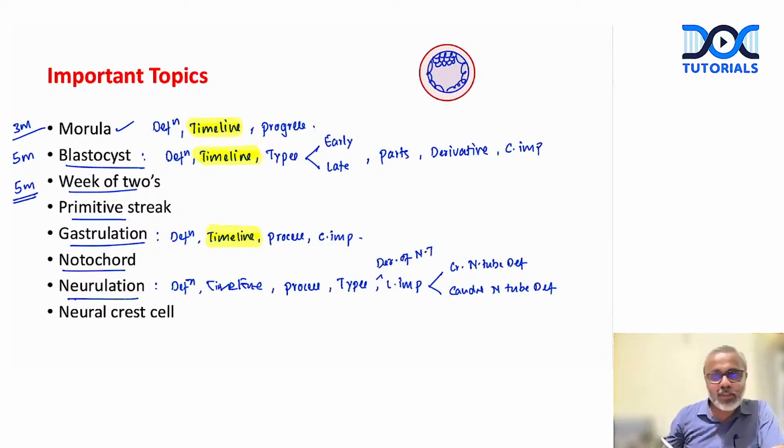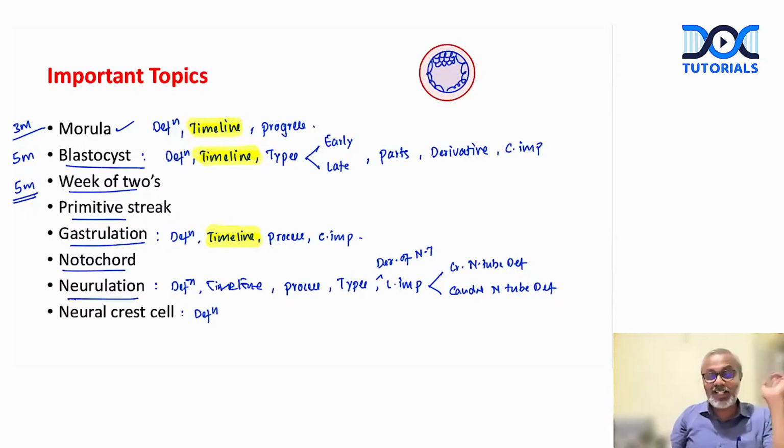neural tube. Now, this is why I say when we look at the questions from embryology, we always feel that there is nothing much to write. But if we go back to what we have studied, like if we try to structure the answer, this is how you can expand your answer, right? This is regarding neurulation. Neural crest cells, again, start with definition.